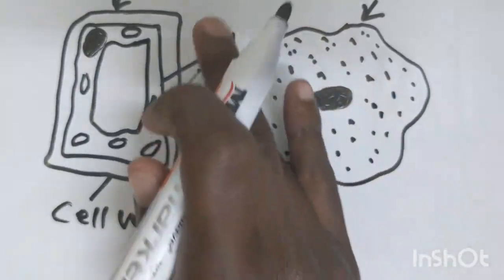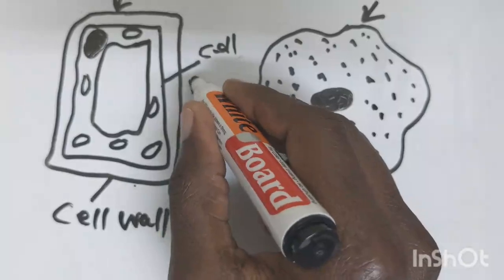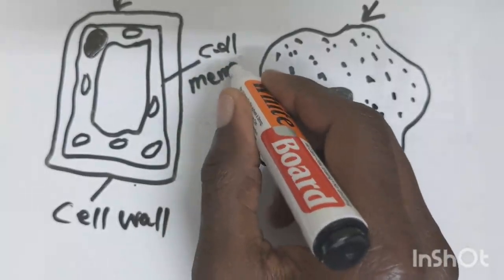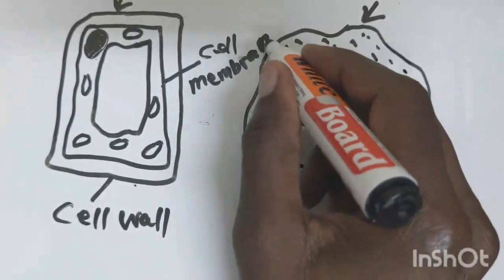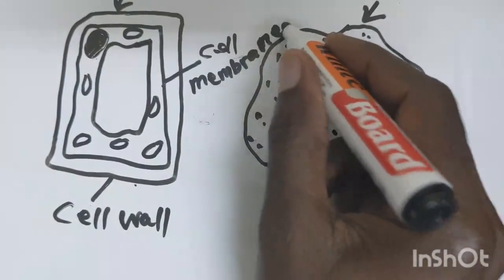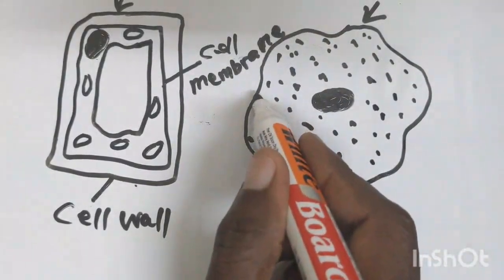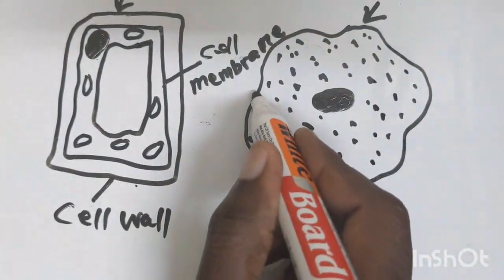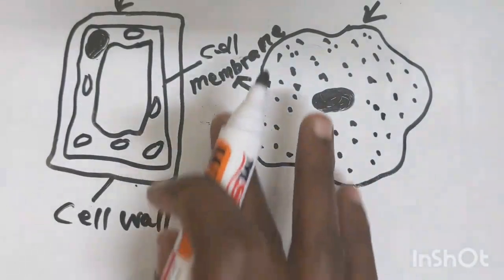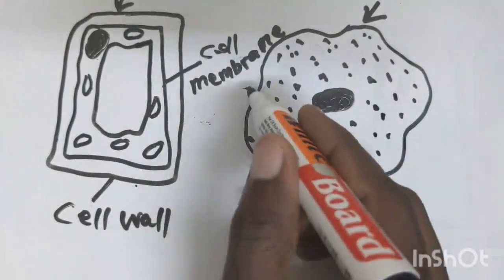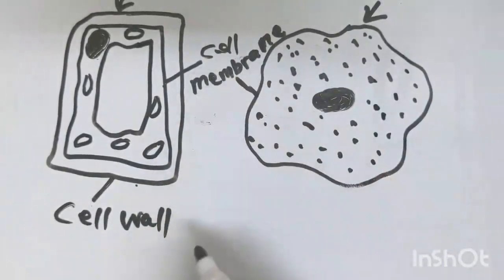Let me write it like this: the cell membrane. So this is the cell membrane. Even on the animal cell, this is the cell membrane, not the cell wall.